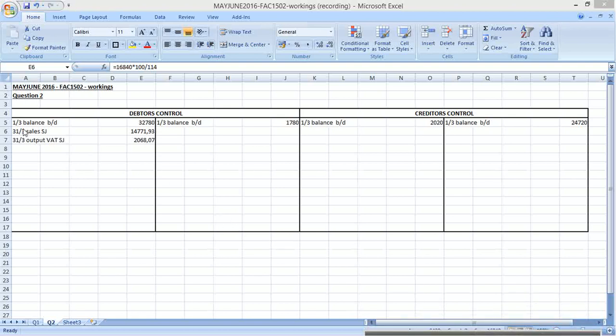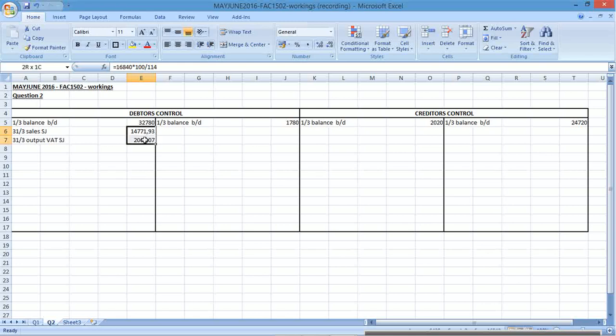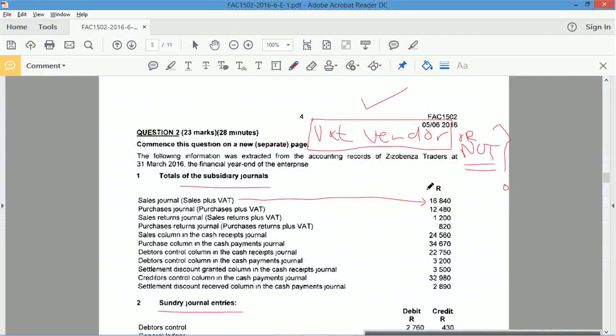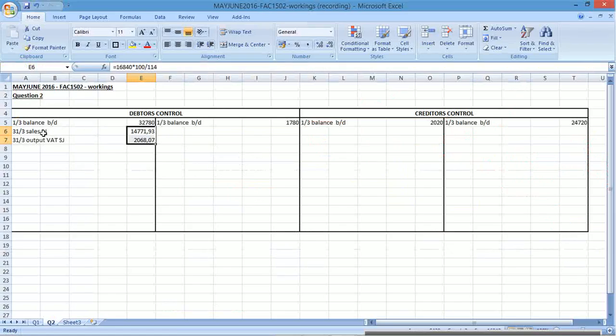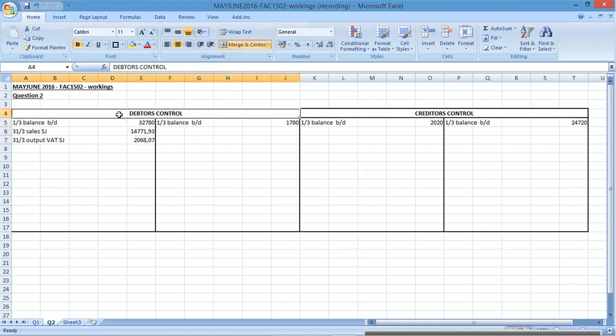Right, it's better to show it separately. Why? Because they might be a VAT vendor. Right, if you didn't show it separately, then you would have just shown this as one amount, 16,840. Okay, if you assume that they weren't a VAT vendor, because then we wouldn't claim any VAT, you wouldn't pay any VAT. Okay, if you deducted the VAT, that's fine, you still need to show it though. Okay, because remember, what do debtors owe you? They owe you the VAT inclusive amount, don't they? Yeah. Right, when they buy from you, they pay you everything, including the VAT.